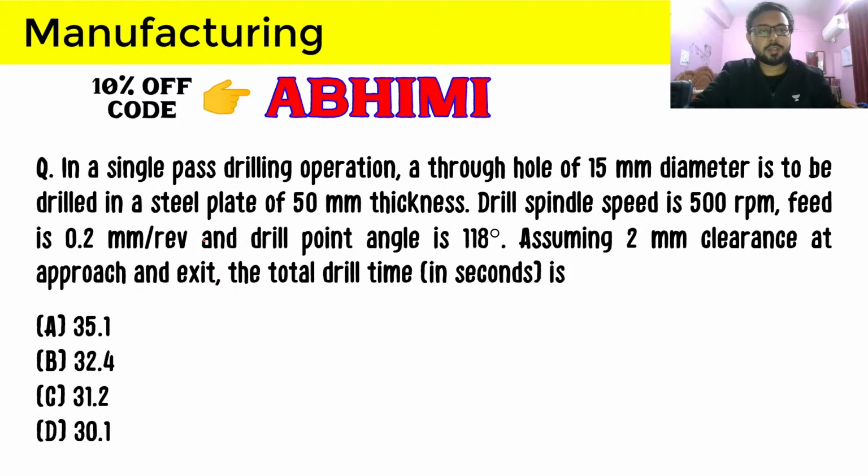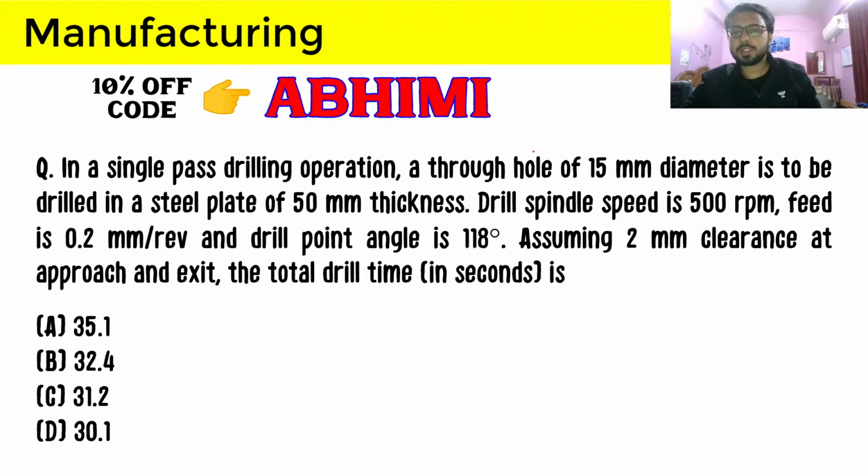And in this question we are first of all provided with the detail that a single pass drilling operation is occurring and a through hole is being made. So what is a through hole?